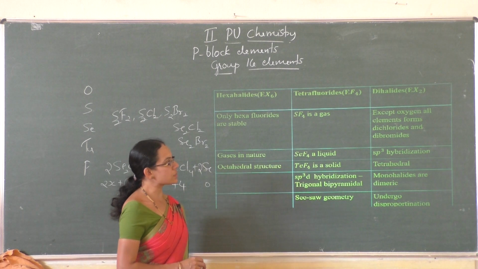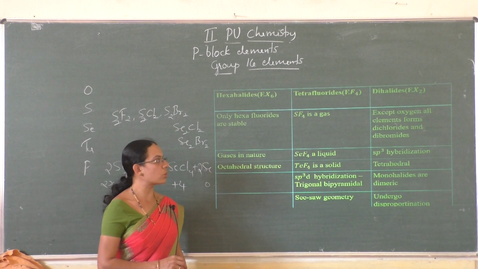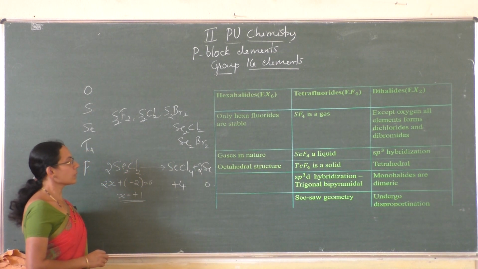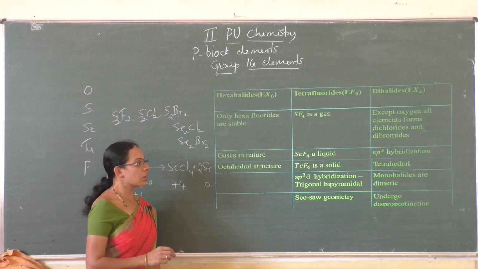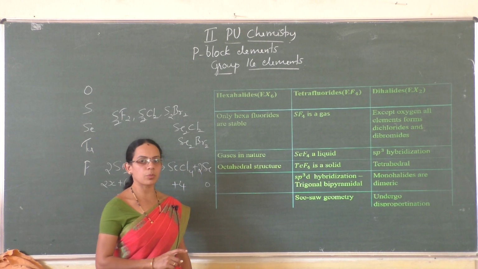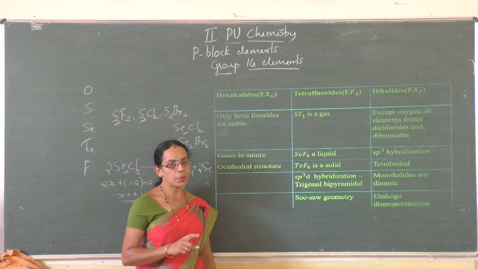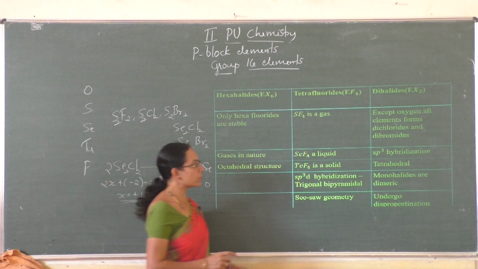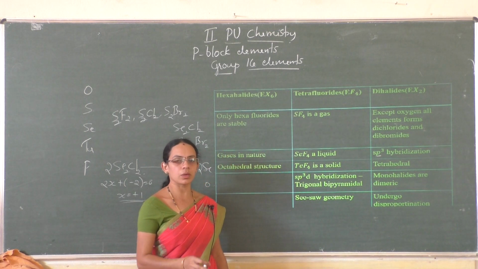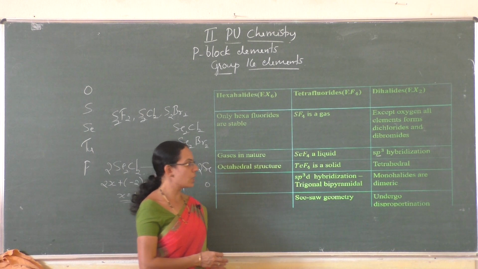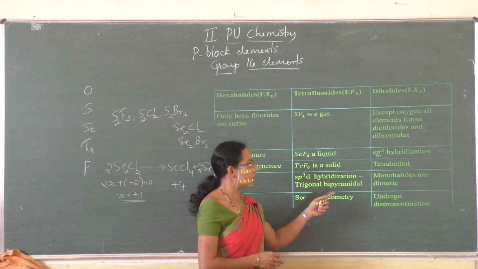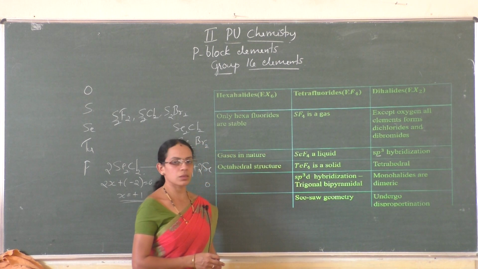So in dihalides, except oxygen, all elements form dichlorides and dibromides, and they undergo sp3 hybridization. One s orbital and 3 p orbitals are available for bonding, but in that 2 are unpaired electrons. In sp3, only 2 unpaired electrons in the p subshell are available for bonding, and 2 remain as lone pairs. Because of the presence of 2 lone pairs, they have a bent structure like water. Otherwise its structure is expected to be tetrahedral.